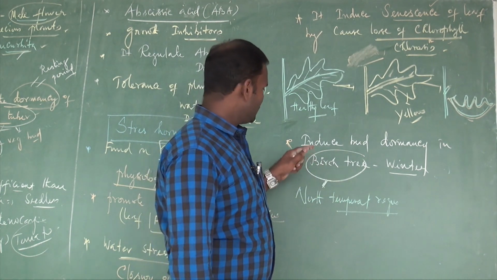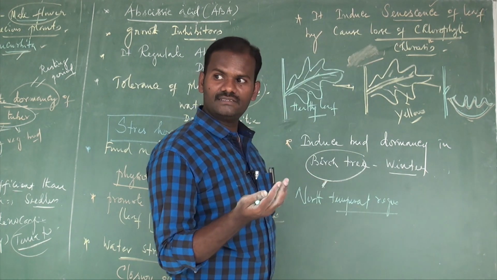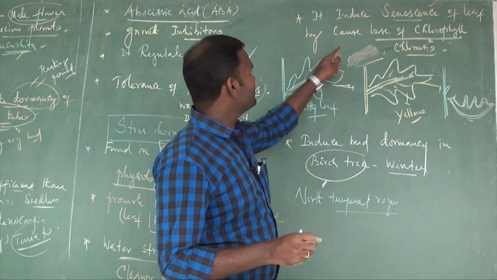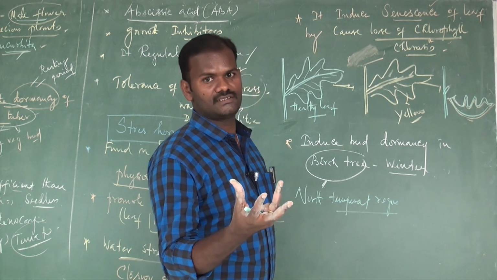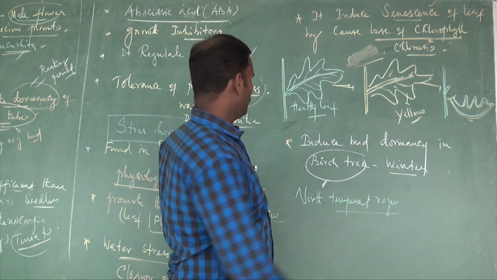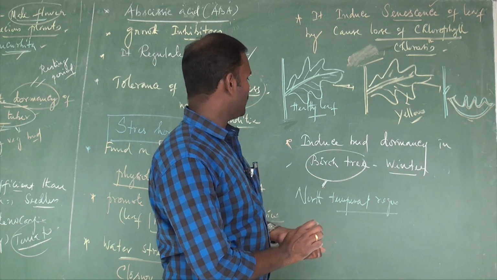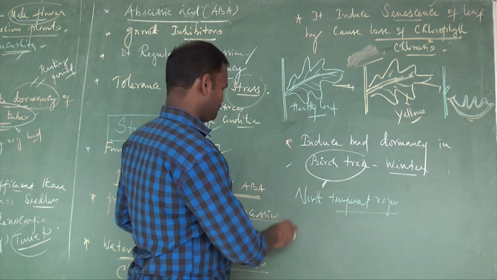But especially during winter season, the buds remain in a closed condition. So this hormone will not allow the buds to open. They remain in bud condition. So it induces bud dormancy. This is another effect of ABA, also called abscisic acid: it induces bud dormancy.